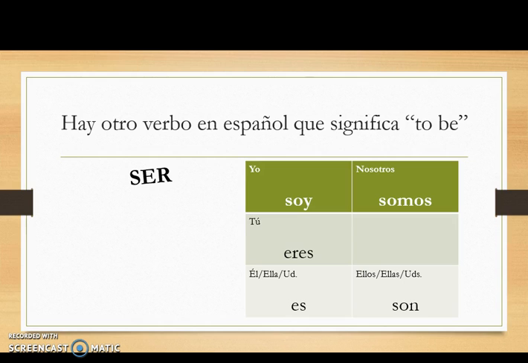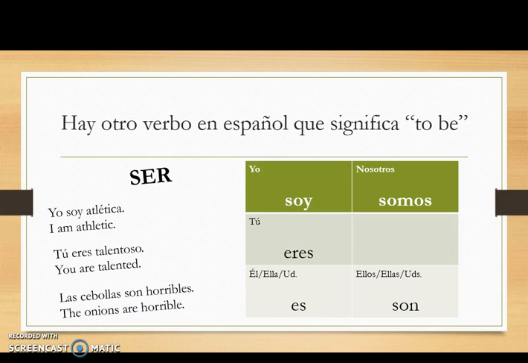We use the forms of ser with adjectives to make descriptions. Por ejemplo, yo soy atlética, I am athletic. Tú eres talentoso, you are talented. Las cebollas son horribles, the onions are horrible. Notice my form of ser matches my subject. Yo soy, I am. Tú eres, you are. Las cebollas son, the onions are.